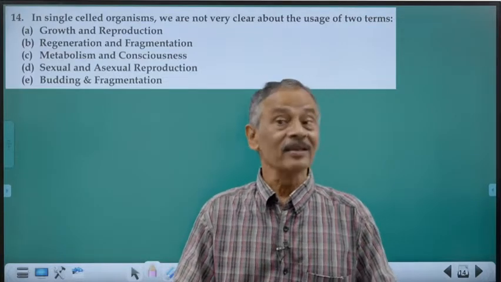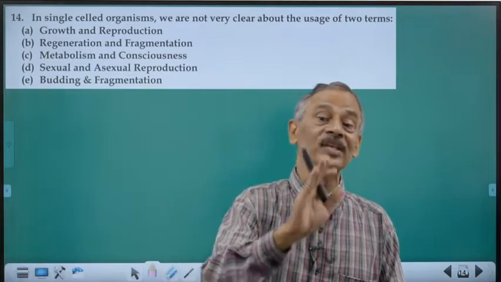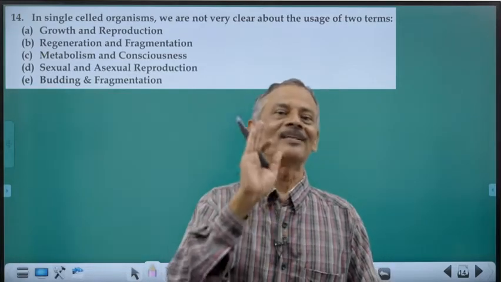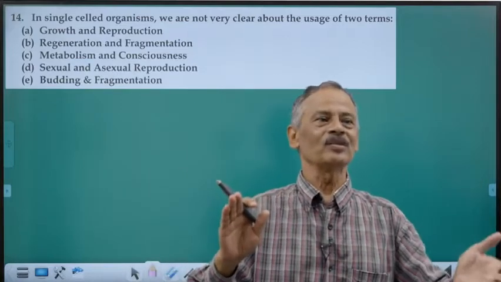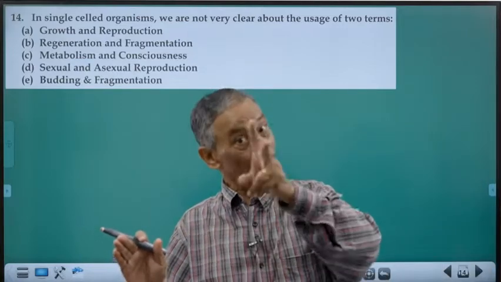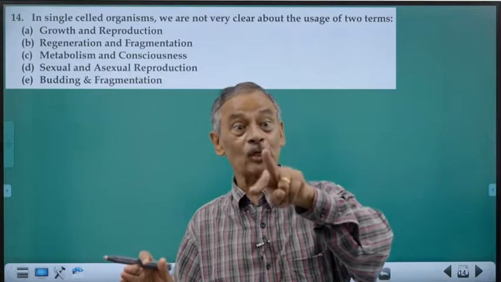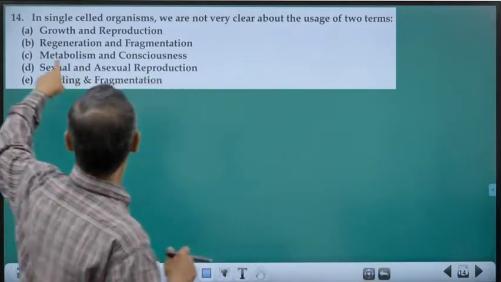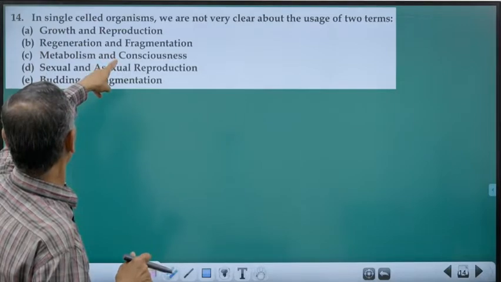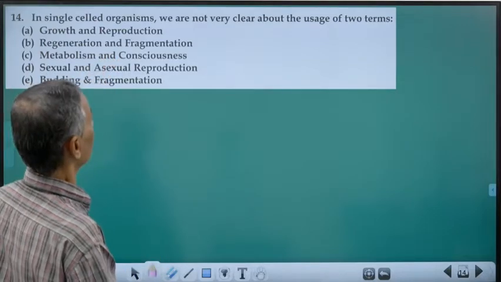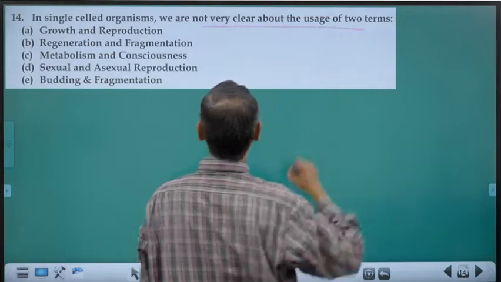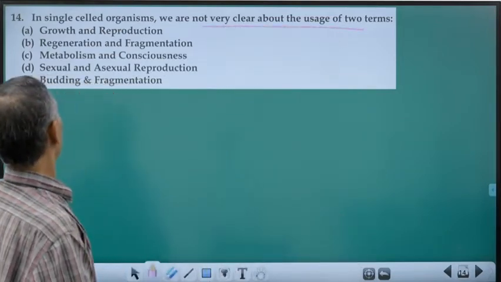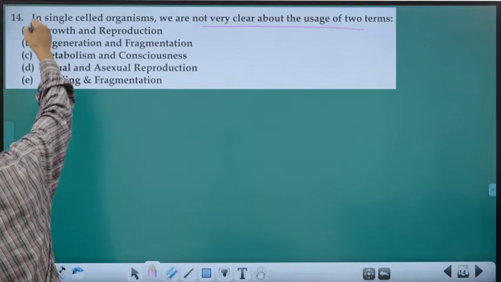That growth is increase in number, that is also reproduction. So reproduction is also growth, growth is also reproduction. Both are mutually inclusive. That is why it is not very clear about the usage of these two.